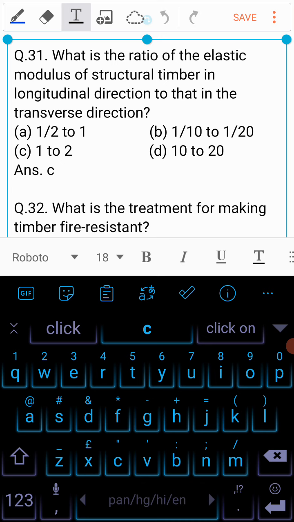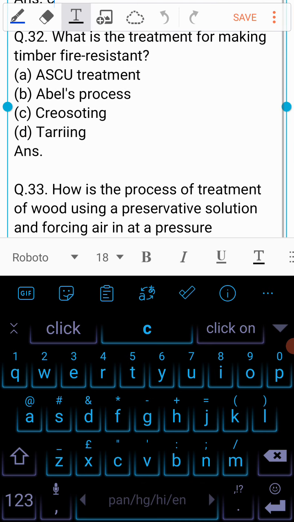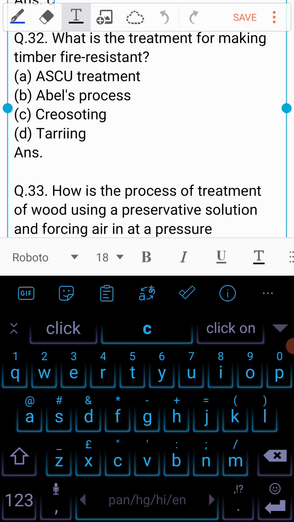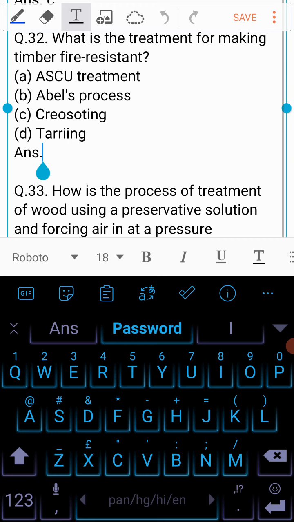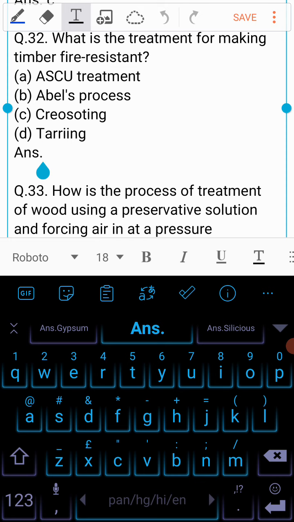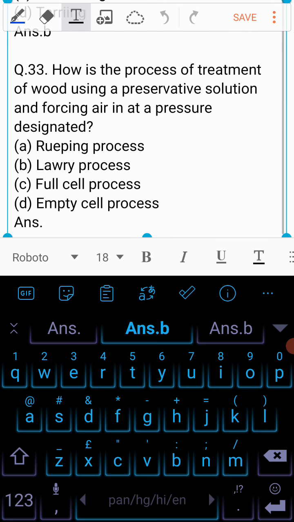So the ratio of elastic modulus of structural timber in longitudinal direction to that in transverse direction is equal to 1 to 2. So what is the treatment for making timber fire resistance called? A. SQ treatment, B. Abel's process, C. Gray sorting, or D. Tearing? And the answer to this question is B. Abel's process is used to make timber fire resistant.